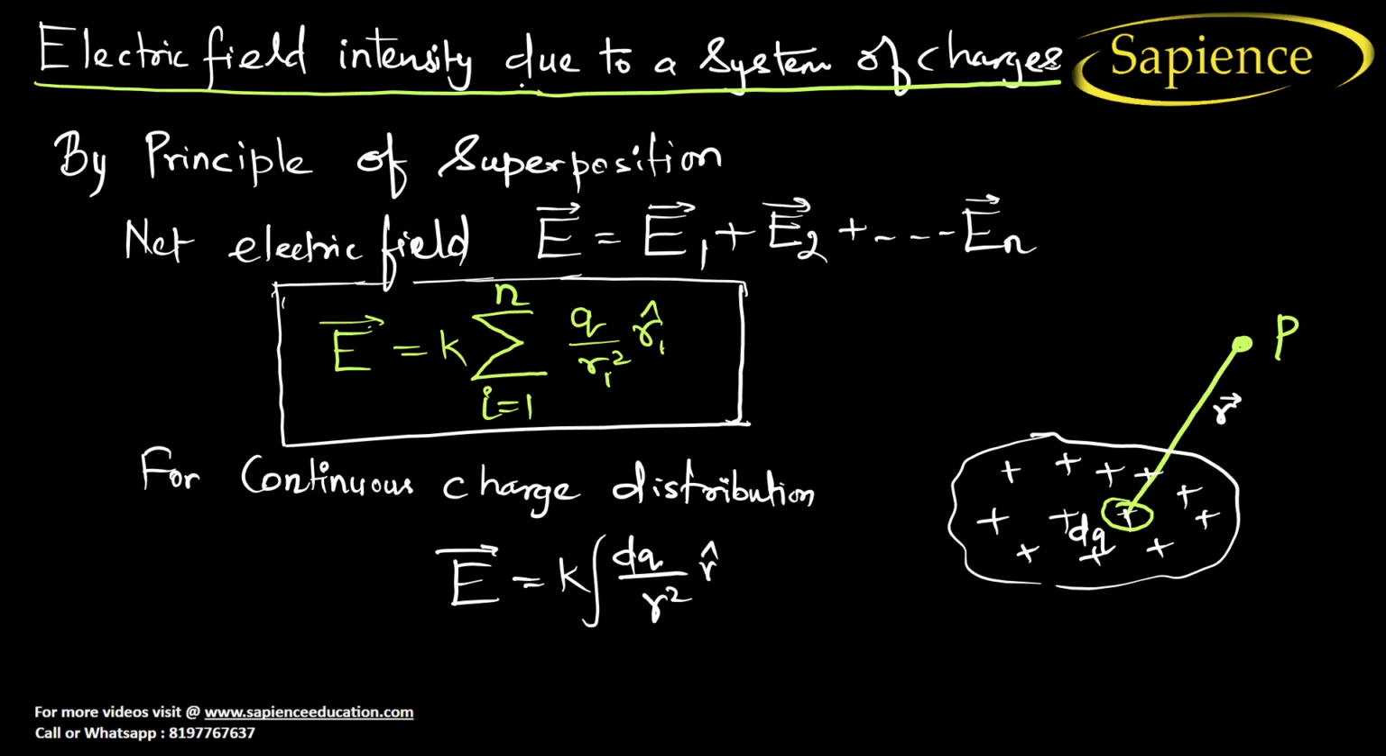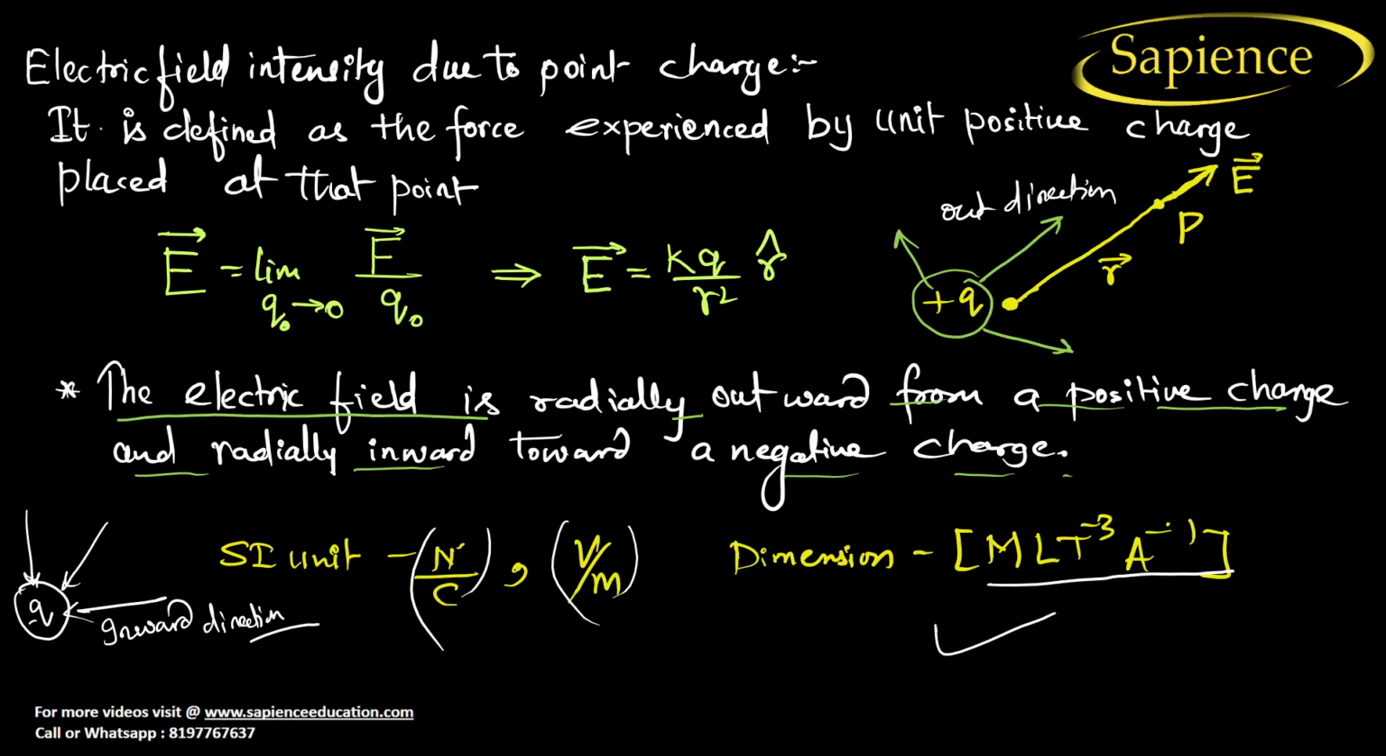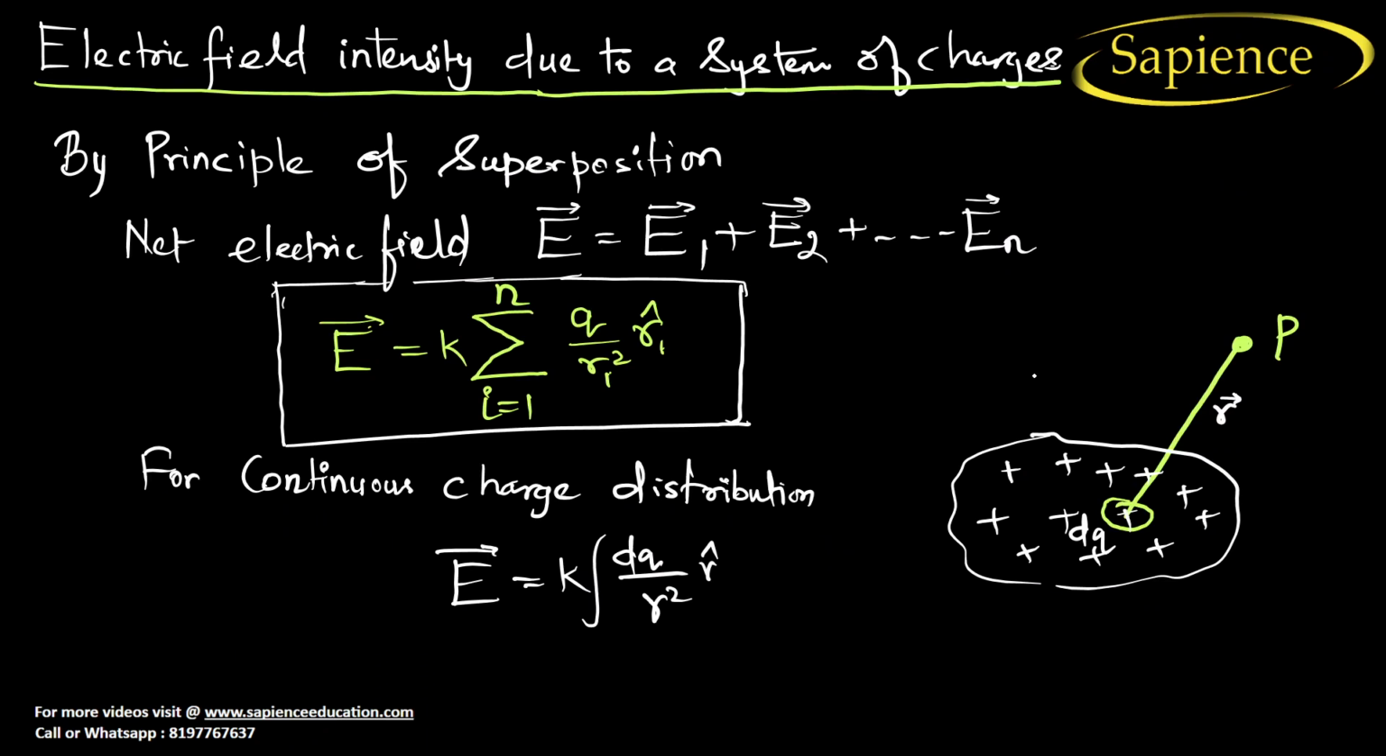Now electric field intensity due to system of charges. See here. You know that due to one charge, we have already derived electric field intensity as equal to KQ by R square. But now the practical case happens where we want to find electric field intensity at a point P due to several charges, right? Several charges, 1, 2, 3, 4, right? So for example, there is a charge Q1, there is a charge Q2, there is a charge Q3, and I want to find the electric field intensity at a point P.